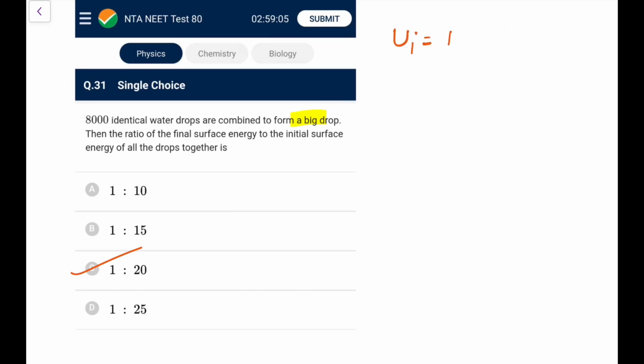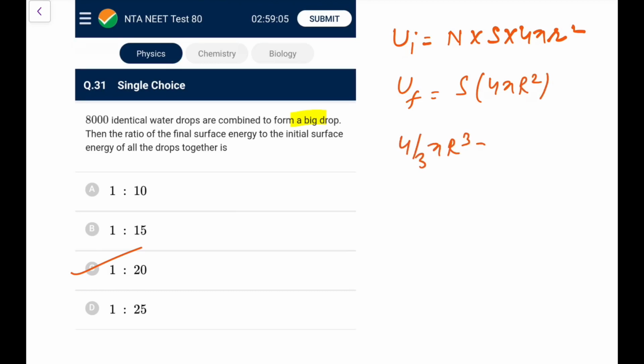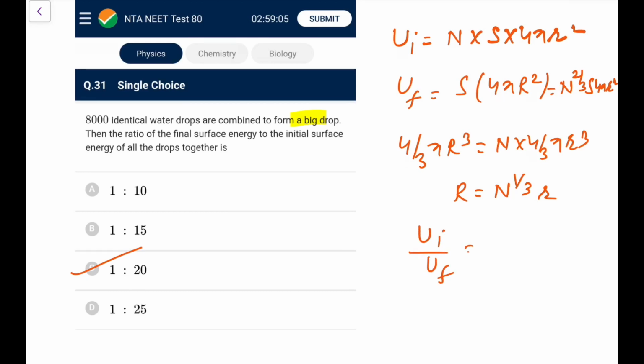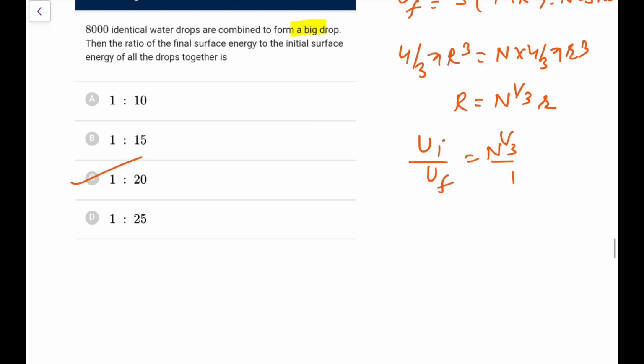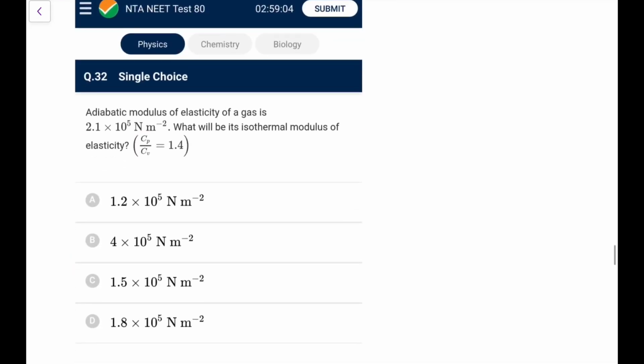Initial was n into S into 4 pi r square, and final would be S into 4 pi into capital R square, and you know 4 by 3 pi R cube is equal to n into 4 by 3 pi small r cube from conservation of mass. So R is n to the power 1 by 3 times small r. So that would be n to the power 2 by 3 into S into 4 pi r square. So if you take the ratio, this ratio of U initial to U final comes out as n to the power 1 by 3 is to 1. Now it is asking final to initial, that is 1 upon n to the power 1 by 3, that would be 1 upon 20, that I have directly written.